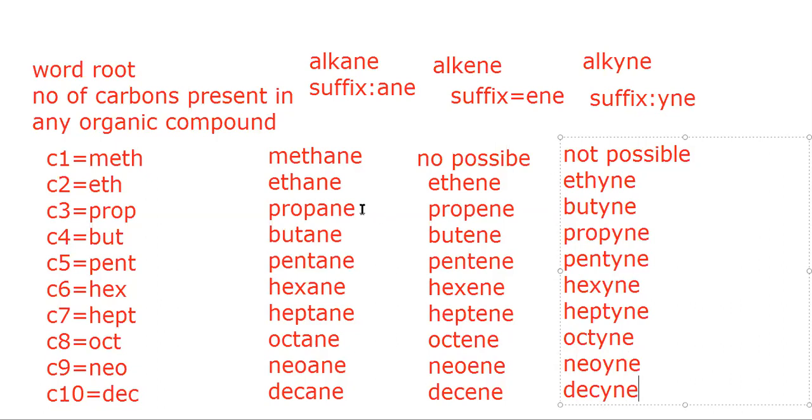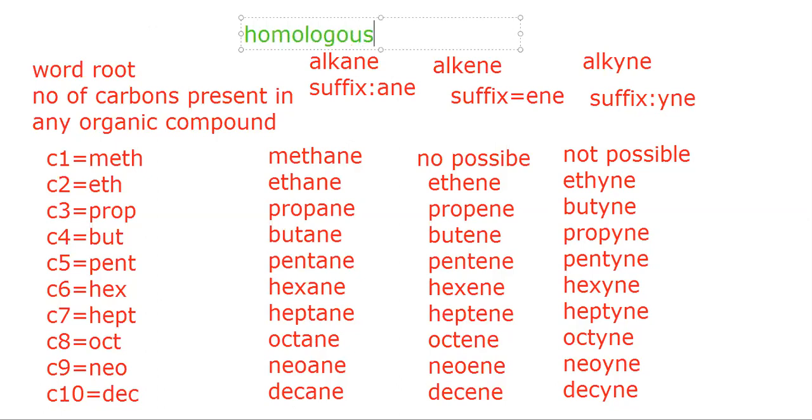And one thing that we can observe is that all the compounds belonging to the same category represent similar properties. If you are considering all the alkanes, they will have the same properties, and if you consider alkenes, they will also represent the same properties. Hence, on the basis of properties, one term we are using is known as the homologous series.